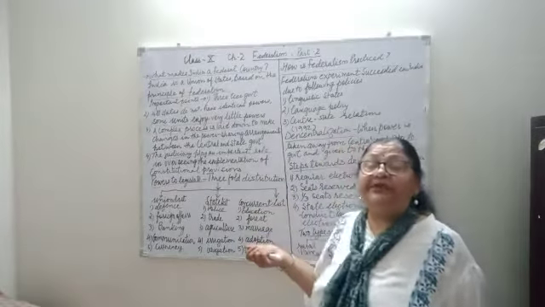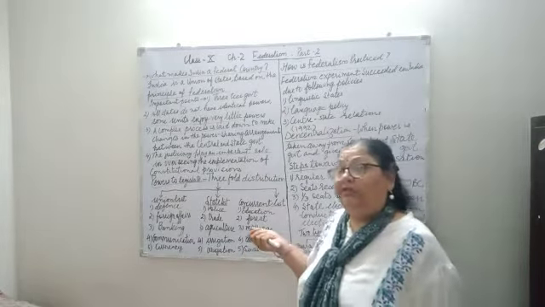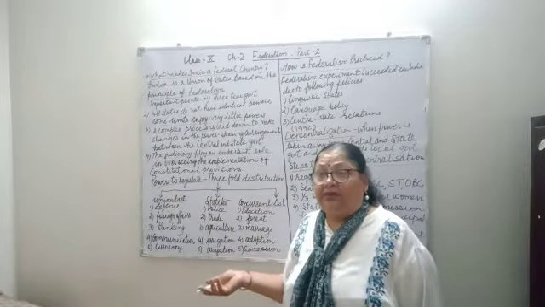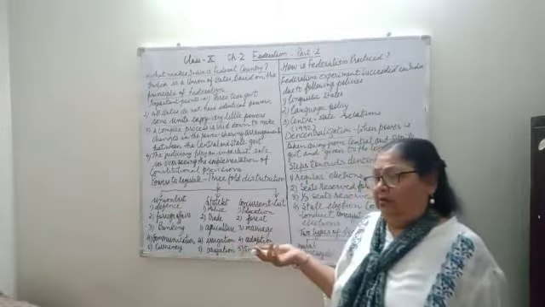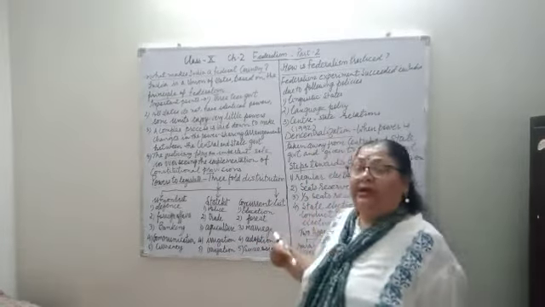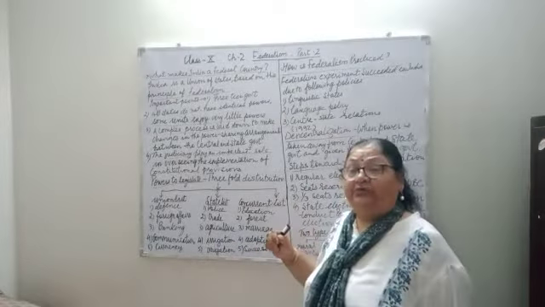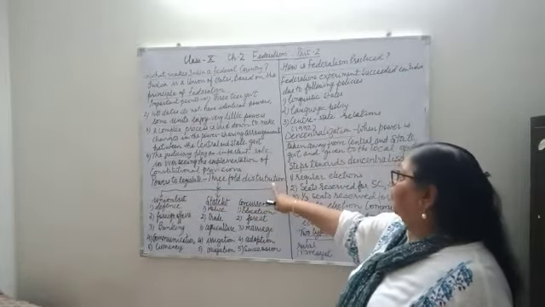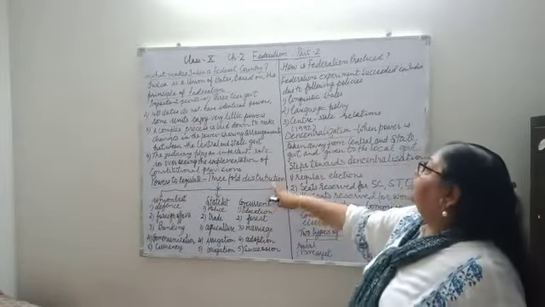Then residuary subjects are also there, which has the subjects which have been added recently, like cyber, which comes under the residuary subject. So this way the power to legislate has a threefold distribution.